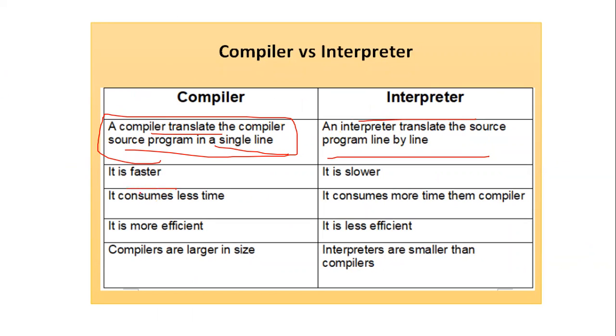Compilers are faster, consume less time and are more efficient, and they are larger in size. Whereas interpreters, as they go line by line, are slower. They require more time, they are less efficient, and they are smaller compared to compilers. So compilers are faster, which indicates less time and more efficiency, whereas interpreters are slower, consume higher time, and their efficiency level is also less.